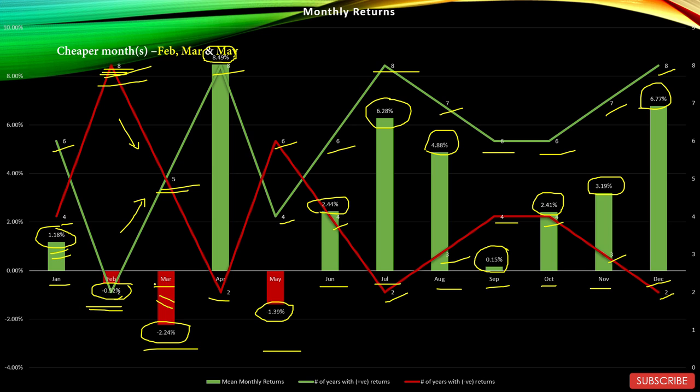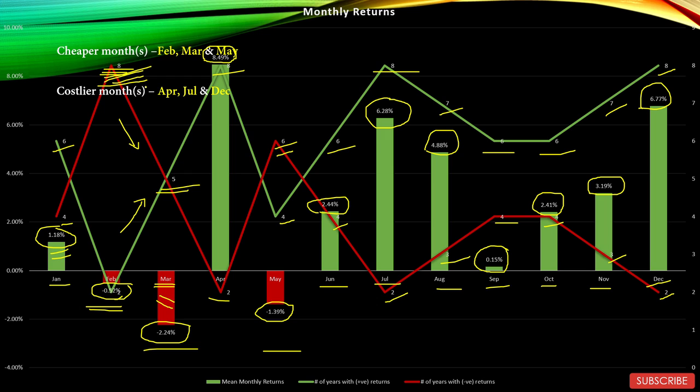March, we can give some discount based on the fact that the 2020 COVID crash happened in March, and the entire market crashed in March 2020. And May has 6 negative years as compared to 8 negative years for February.